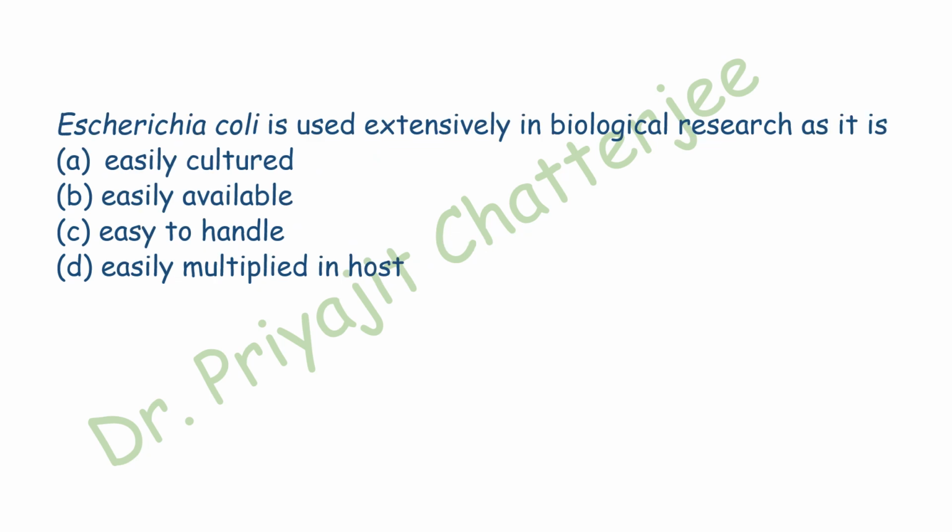Next question. Escherichia coli is used extensively in biological research. There are four options: easily cultured, easily available, easy to handle, and the last option is easily multiplied in host. Here the correct option is A, easily cultured. Escherichia coli is used extensively in biological research like protein engineering and genetic research due to several reasons.